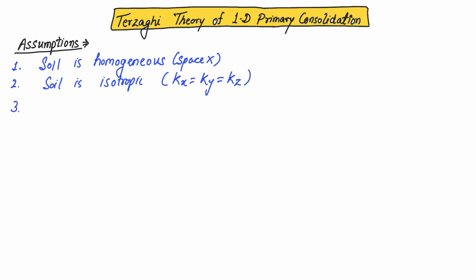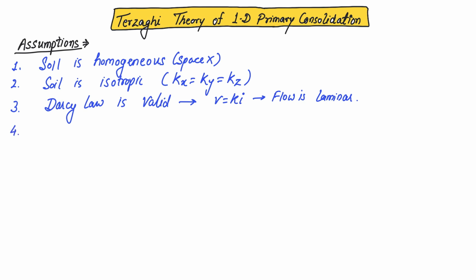Now see, as I am saying that the coefficient of permeability will be used, another assumption says that Darcy's law is valid. And when I say that Darcy's law is valid, that means we are going to use the equation v = ki, where k is the coefficient of permeability. And we are also saying that the flow is laminar. That is another assumption that is already built in when we say that Darcy's law is applicable.